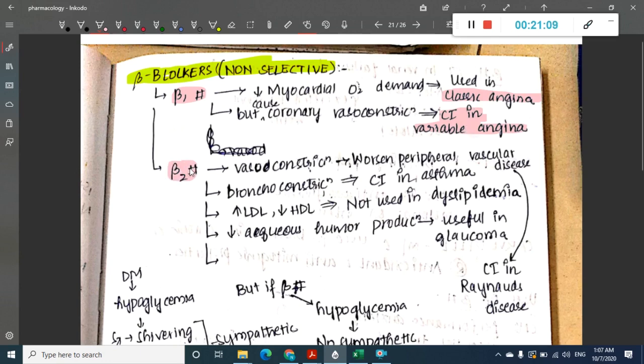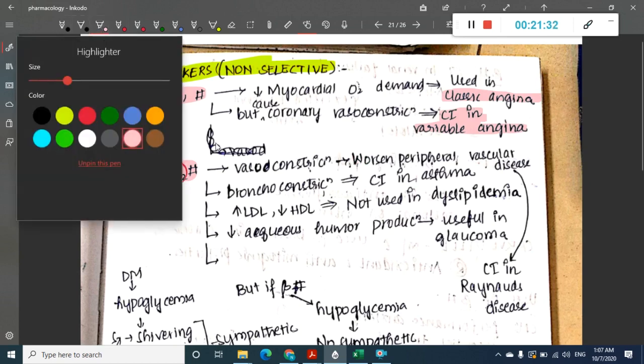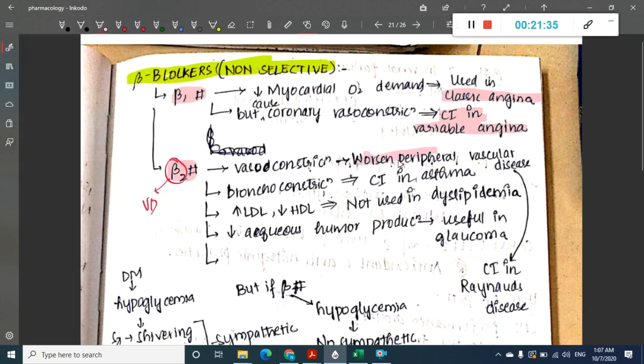Then we have beta 2 blockers. What does beta 2 do? Beta 2 causes vasodilatation. Because beta 2 causes vasodilatation, the beta 2 blocker causes vasoconstriction. Because it causes vasoconstriction, it will worsen peripheral vascular disease, and so it is contraindicated in Raynaud's disease.